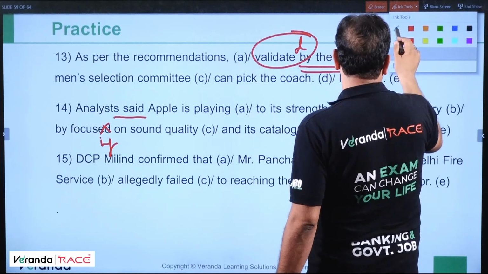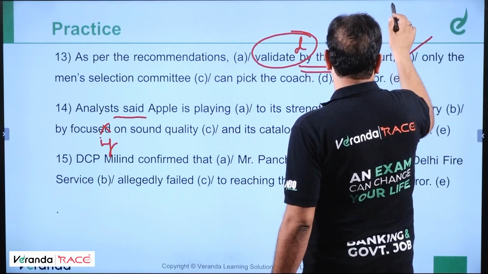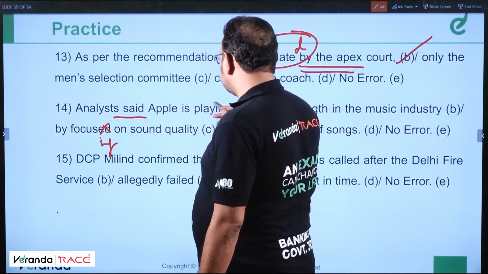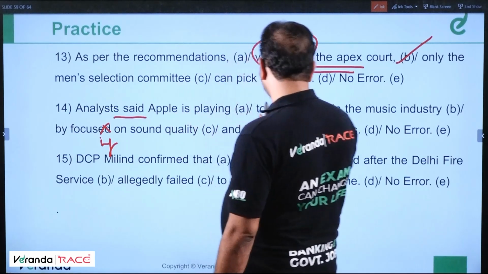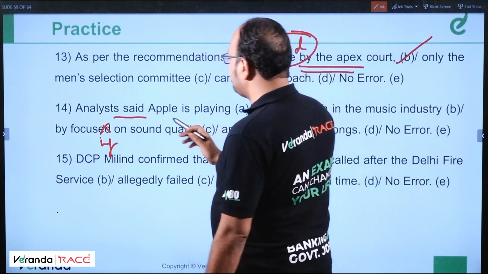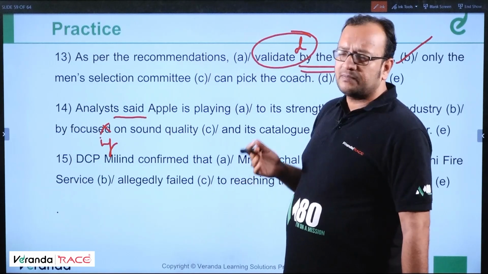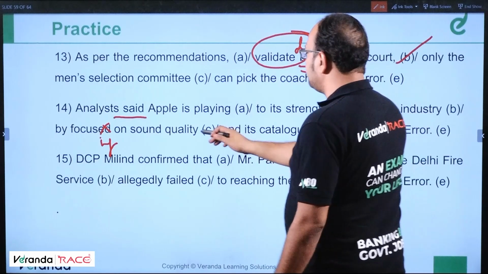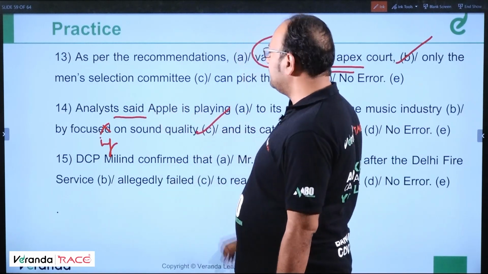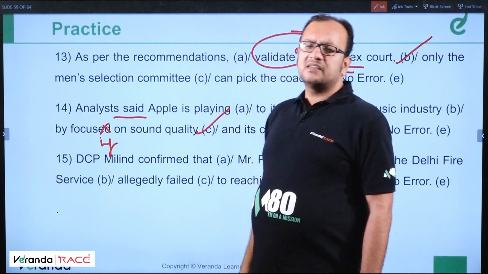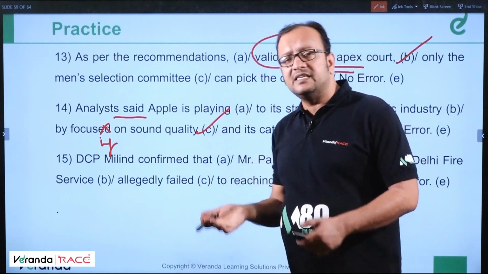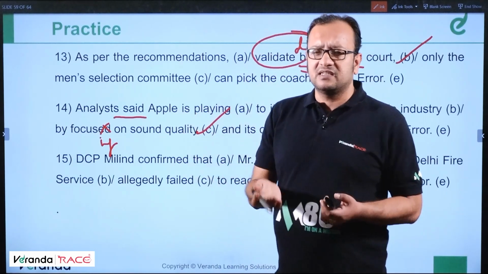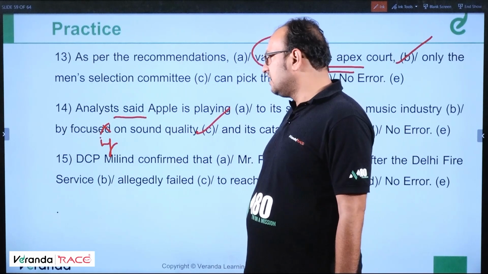Just a moment, students. Okay. Analysts said Apple is playing. So it is fine. Is playing to its strength in the music industry by focusing on. It's a present participle that should be used, on sound quality and its catalog of songs. So this error is in part C. This can be avoided because sometimes somebody said something which is applicable nowadays also. So they said that Apple is doing something like this. So there's nothing wrong with that.